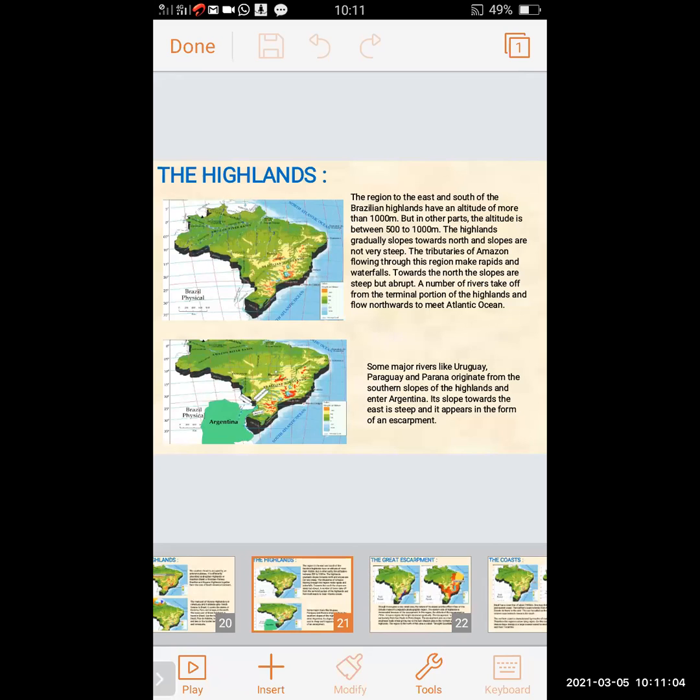In the second picture, it is clearly shown about Argentina. It slopes towards the east, it steps, and it appears in the form of an escarpment. So the major rivers Uruguay, Paraguay, and Paraná originate from the southern slope of the highland and enter Argentina.